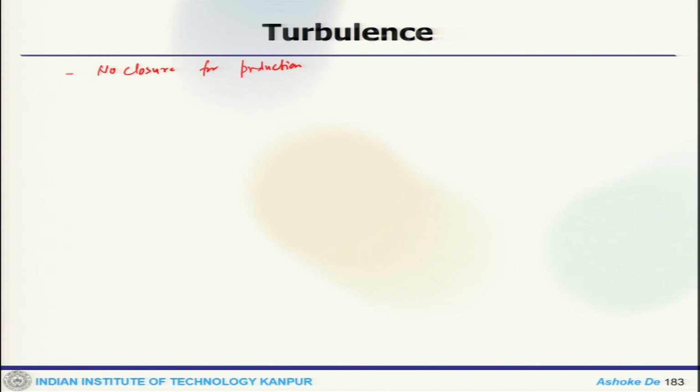Then one can think about isotropy of the microstructure except close to the wall, which can be approximated as ui prime del uk prime by del xj equals minus 2/3 epsilon delta ik. Then there is a negligible contribution of microstructure to Reynolds shear stress. So, the viscous dissipation rate of the Reynolds shear stress can be neglected.